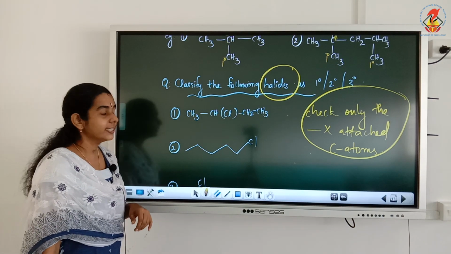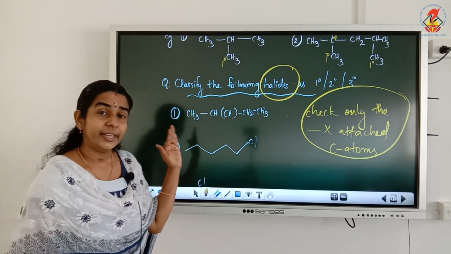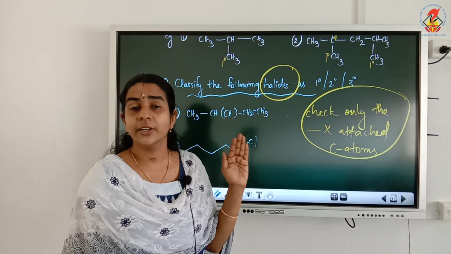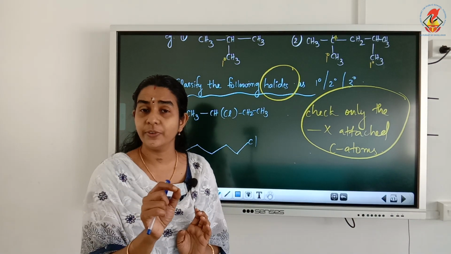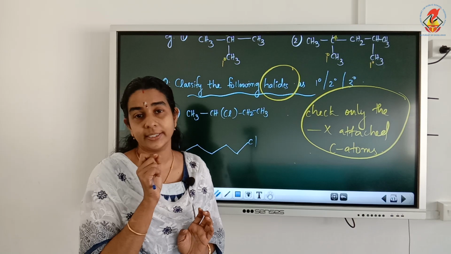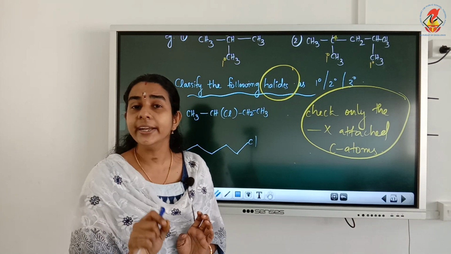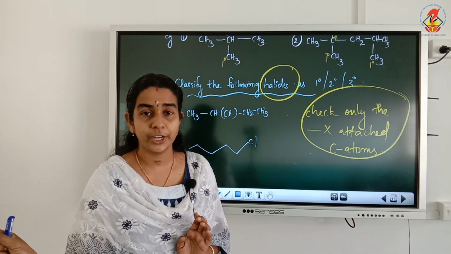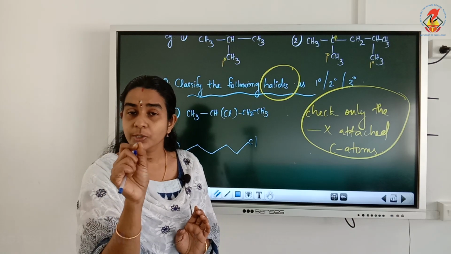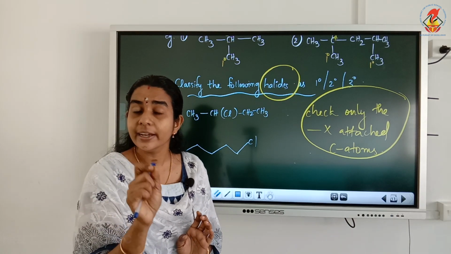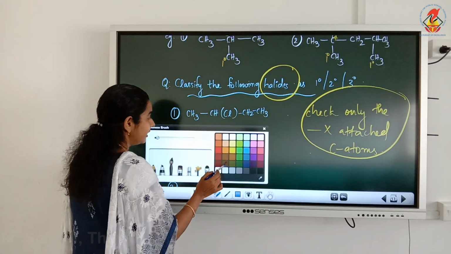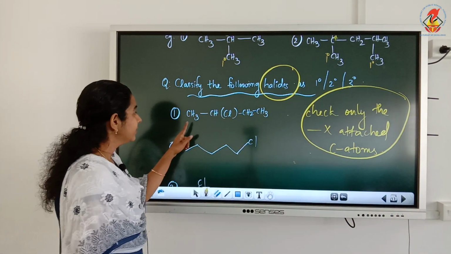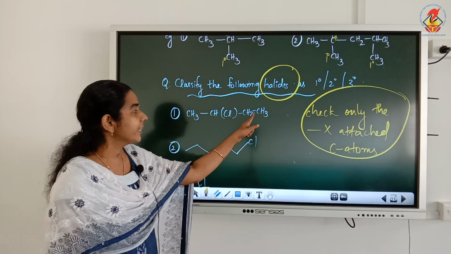Because here the question is not to classify each and every carbon. We have to classify the following halides, whether the given halide is primary, secondary or tertiary. So we have to see only the halogen attached carbon. See the first case, CH3, CHCl, CH2, CH3.